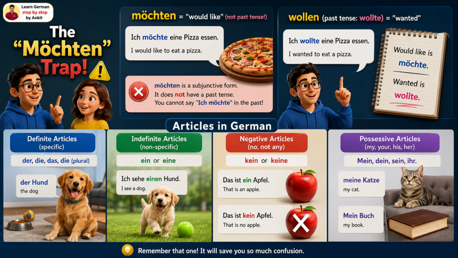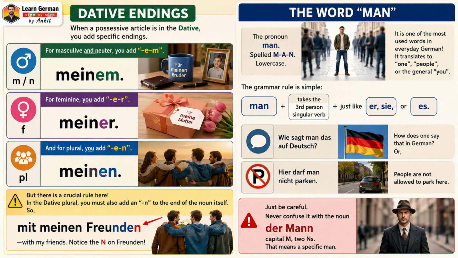And finally, possessive articles. My, your, his, her. These take the exact same endings as the word ein. So, meine Katze, my cat, mein Buch, my book. But we need to talk about the dative case. When a possessive article is in the dative, you add specific endings. For masculine and neuter, you add em. Meinem. For feminine, you add er. Meiner. And for plural, you add en, meinen.